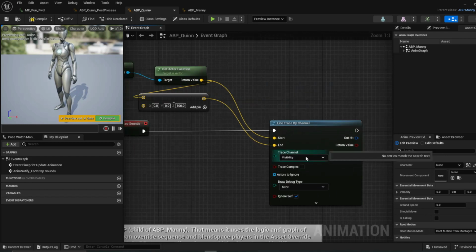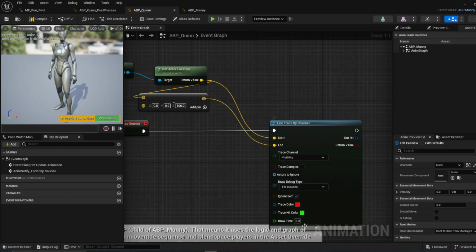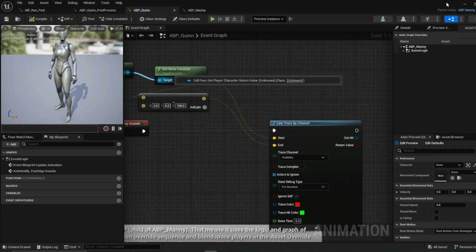And then trace channel visibility. Let's go ahead and do a debug just to make sure that we're actually doing this right. Save. We got it on Quinn. Oh, calm down.